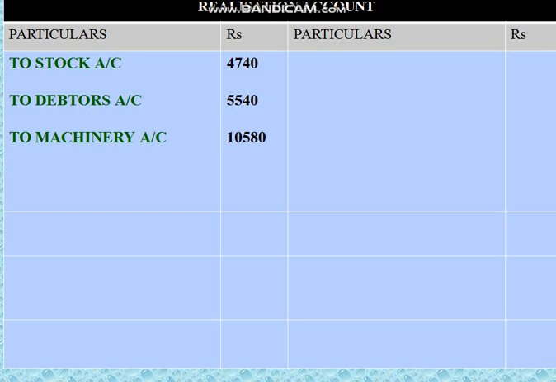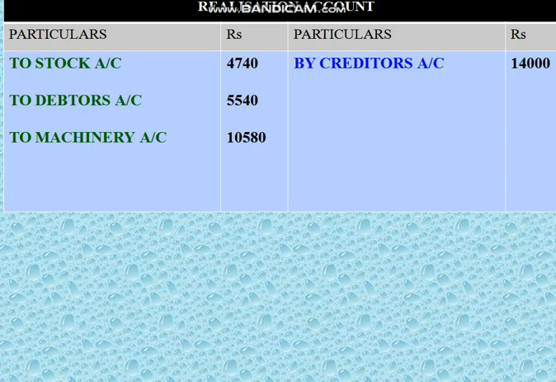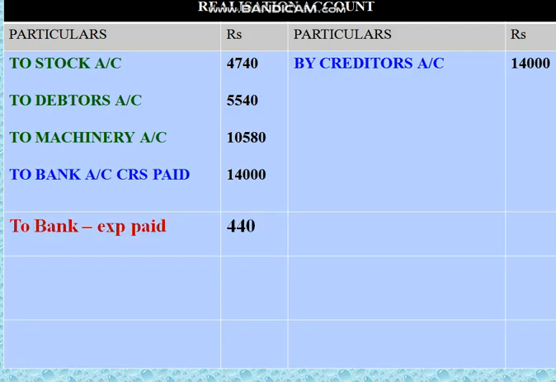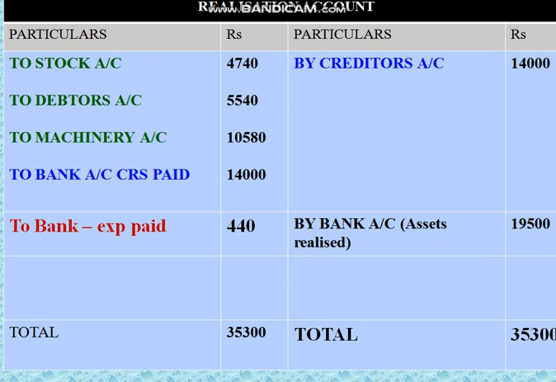See, this is the first step I've done here. Stock, debtors and machinery are taken at book values. Then the second step, creditors are transferred to the credit side, and then creditors are paid, shown in the debit side. Expenses paid also shown in the debit side. And then assets realized are shown in the credit side, 19,500.